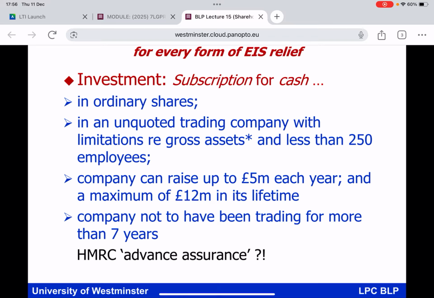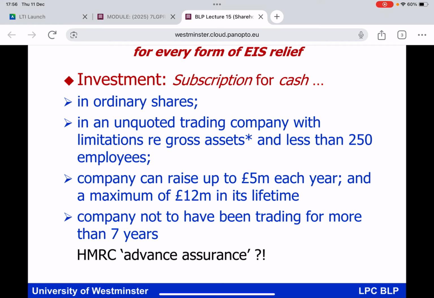I said an EIS qualifying company. It must be an unquoted trading company, a private limited company, with limitations regarding its gross assets. Those limitations are set out on the next slide, but I can mention them now: at the time of the investment, as the cash goes into the EIS company, it has gross assets not exceeding 15 million. And furthermore, at the time the investment is made, the company must not have more than 250 employees.